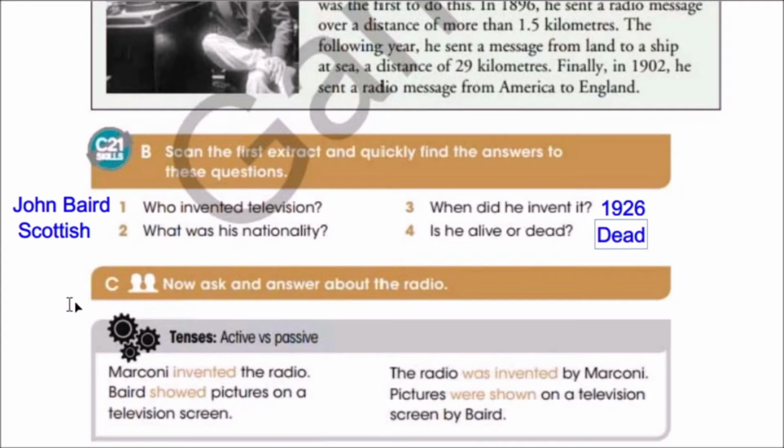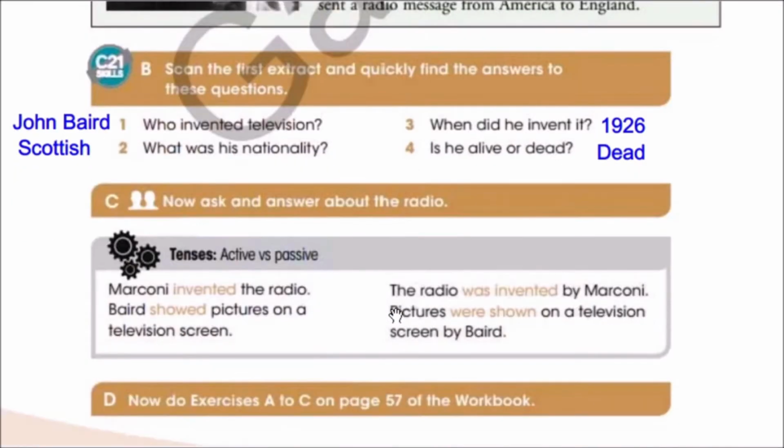Now, question C. In question C, ask and answer about the radio. Use this box about the active versus passive to answer question C. Marconi invented the radio. Baird showed pictures on a television screen.